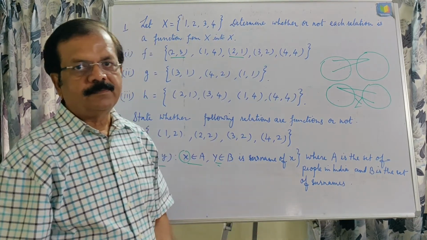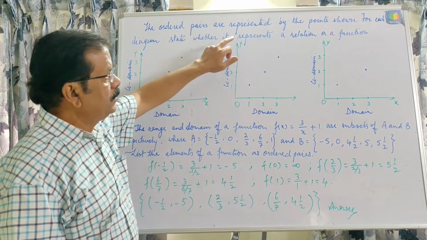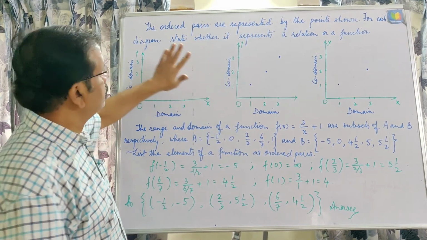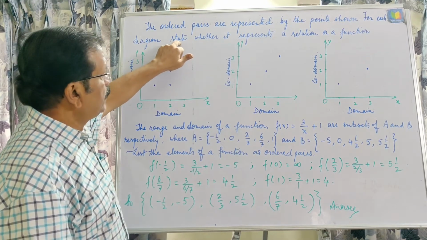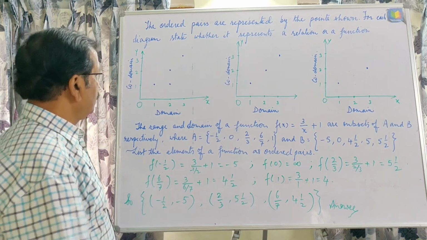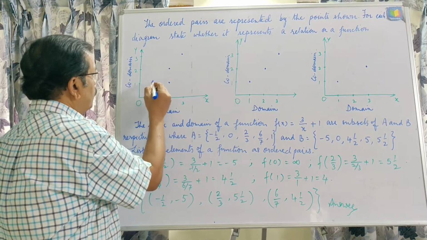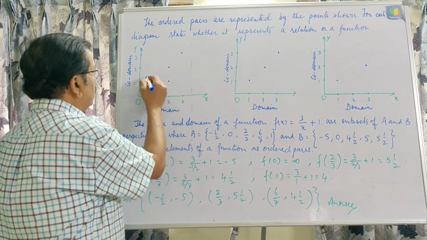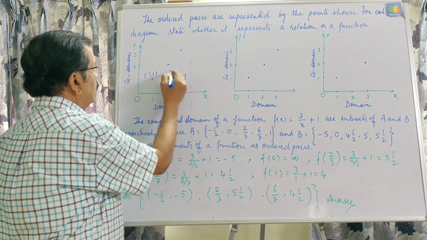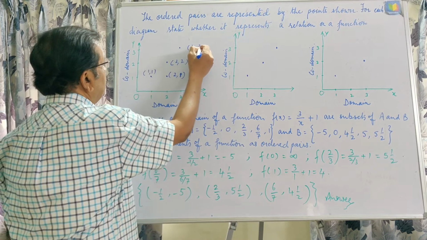Now next question. In this question, the ordered pairs are represented by the points shown. Here, these are the points shown on these axes. State whether it represents a relation or a function. Now in this question, first we can see the ordered pairs will be (1, 1), (2, 1), (2, 2) and (3, 3).